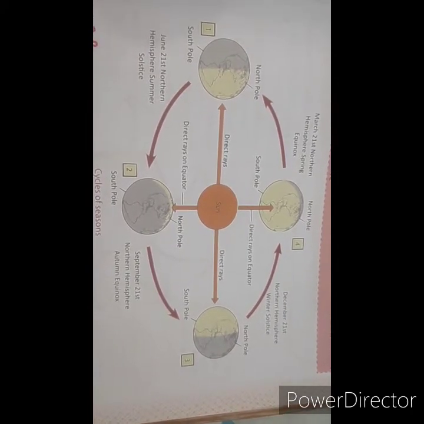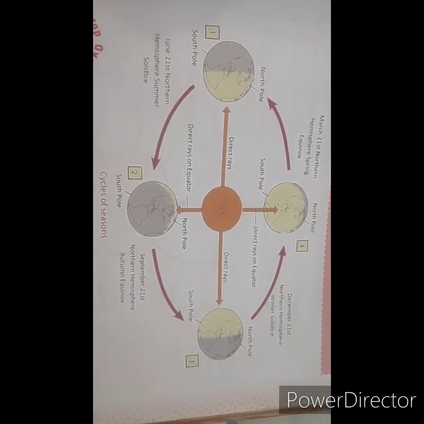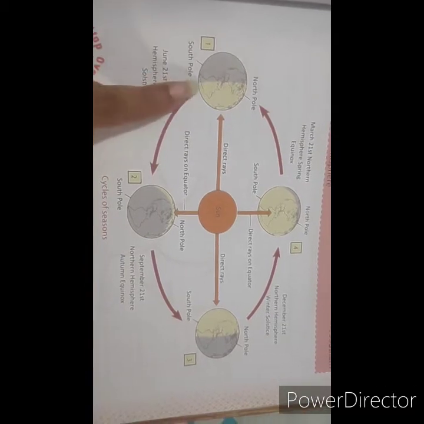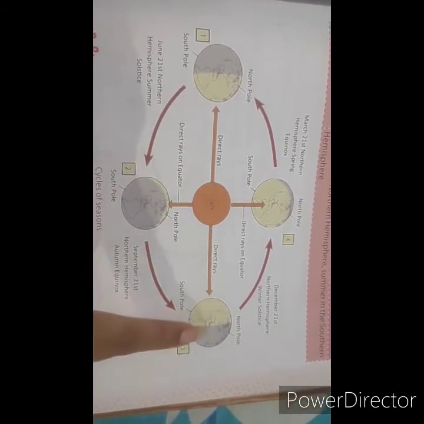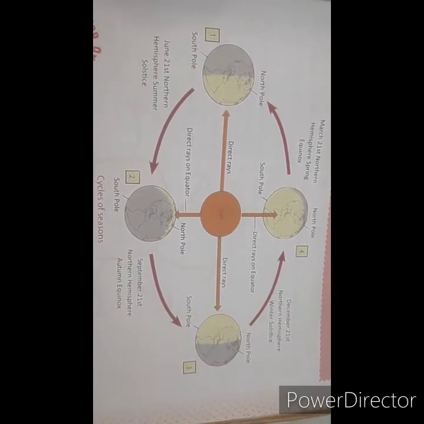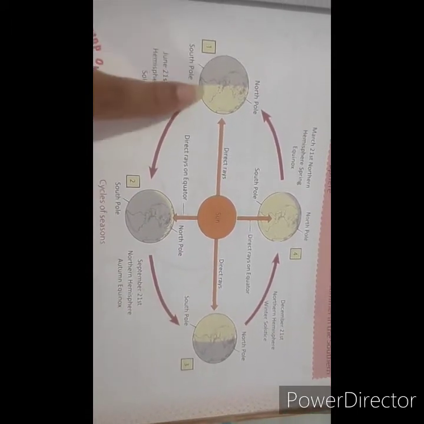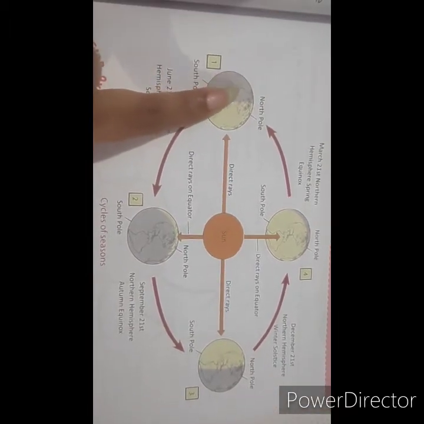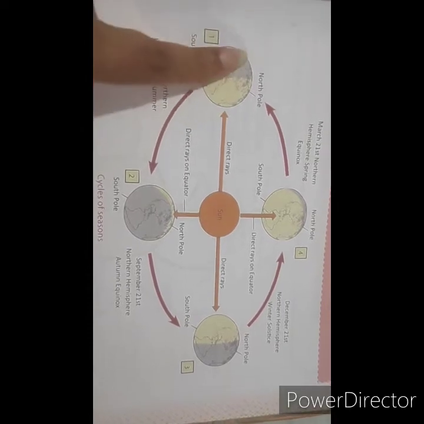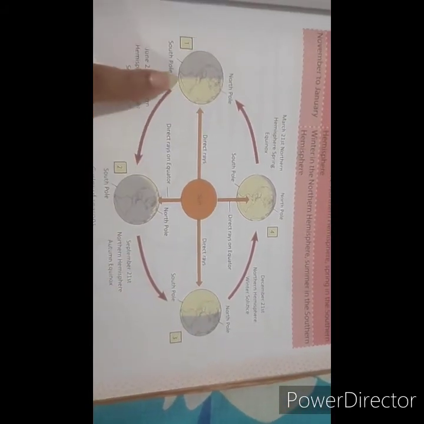First, I would like to tell you about equinox. An equinox is an event that happens twice a year. During an equinox, it is believed that all the areas of the earth's surface experience an equal amount of daylight and night. It happens twice a year. You can see here in the picture.